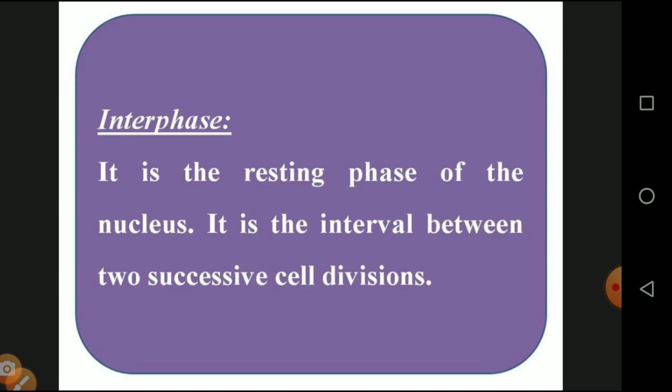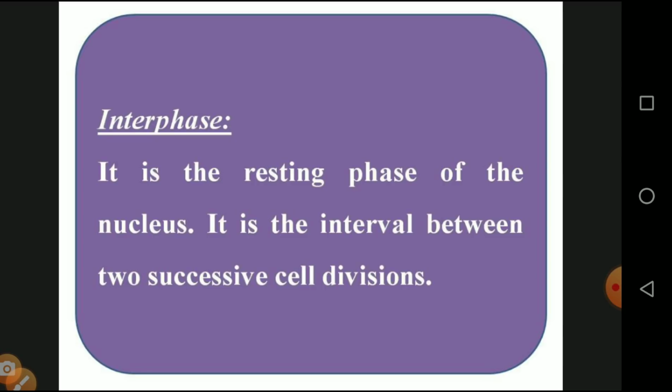Before that, the cell prepares itself, and that is called interphase. It is a resting phase of the nucleus, the interval between two successive cell divisions. Just as before any kind of competition we prepare ourselves and take some rest, the cell also takes a resting position for producing new cells.